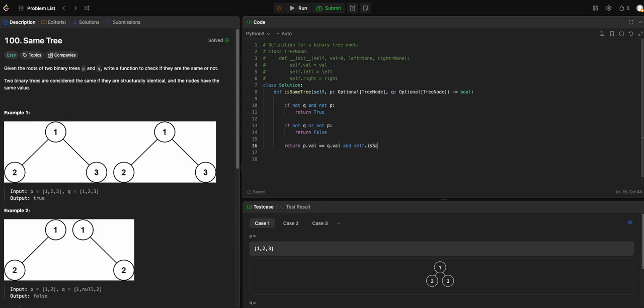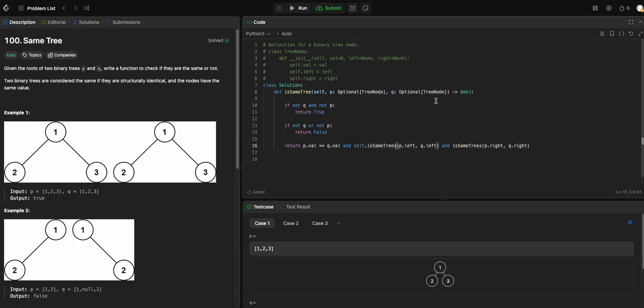If it's the same tree, we check p dot left and q dot left, and then the same for the right portion, p dot right and q dot right.